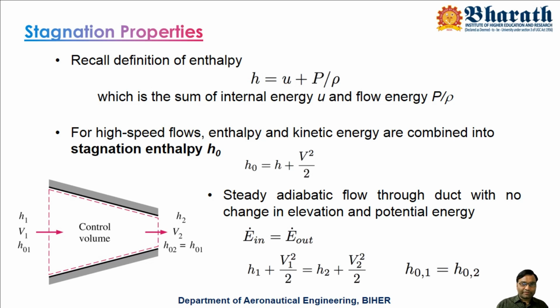or we can say pressure energy. If you take this formula and apply it for high speed flows or compressible flows, for a flow, if you are considering two points, let us say 1 and 2, two locations, we can apply this formula in such a way that you are not adding any energy or extracting any energy from the flow between these two locations. So let us say at location 1 energy is 1 and at location 2 energy is 2, or simply we can say energy in equals energy out.